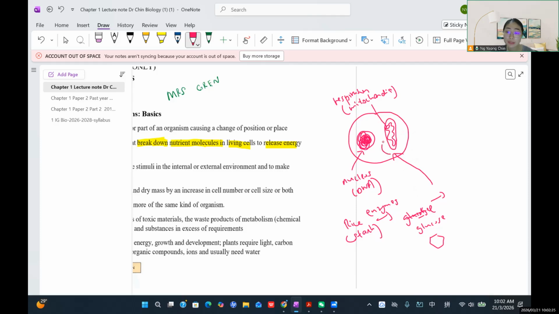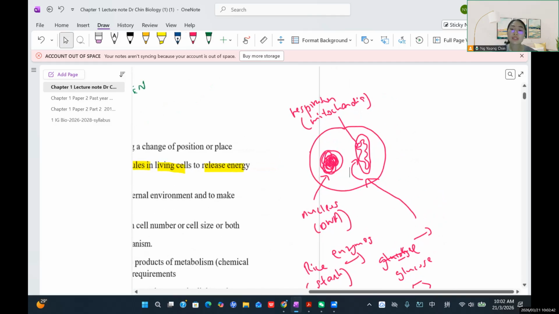Oxygen is transported by your red blood cells and then reaches your body cells.